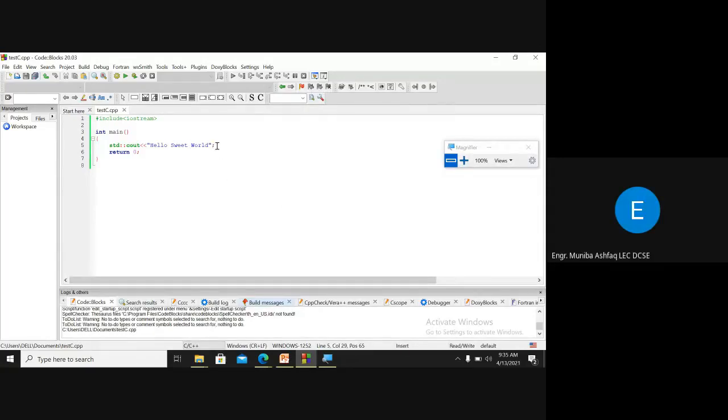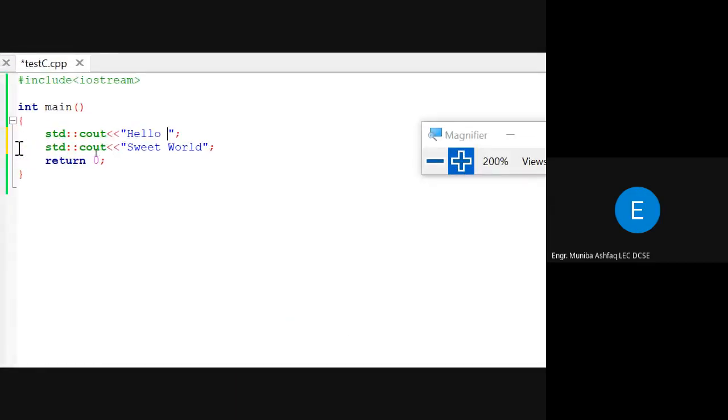Now I want to write multiple statements, like I am using this std and this one. So I've written these lines: std out hello, then I have a space.